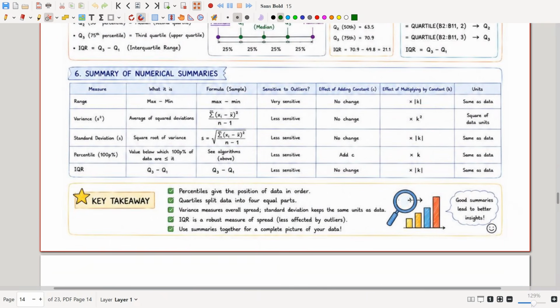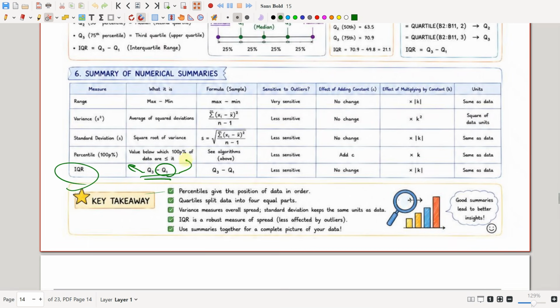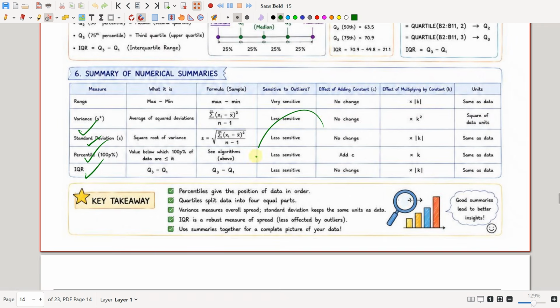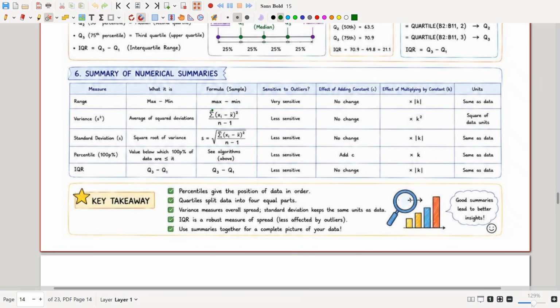Okay, and the interquartile range is Q3 minus Q1, where Q3 is the 75th percentile and Q1 is the 25th percentile. And range is very sensitive to outliers, while variance, standard deviation, percentile, and IQR are not related to outliers. Okay, this is what you have to remember. So this brings us to the end of this session.